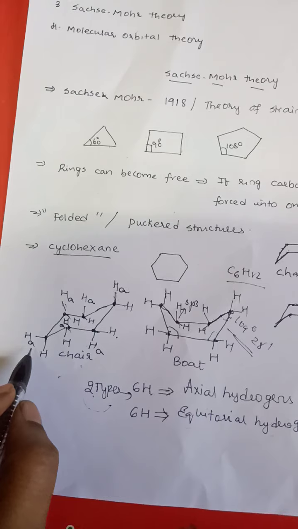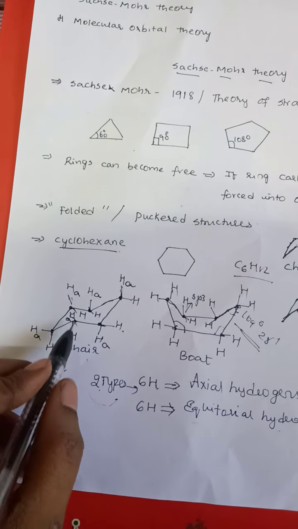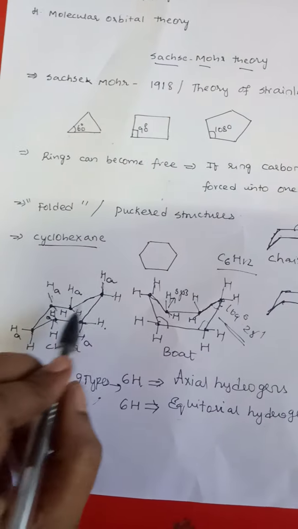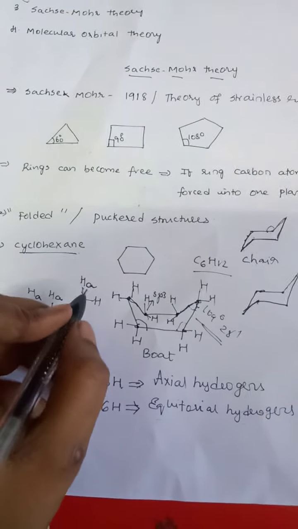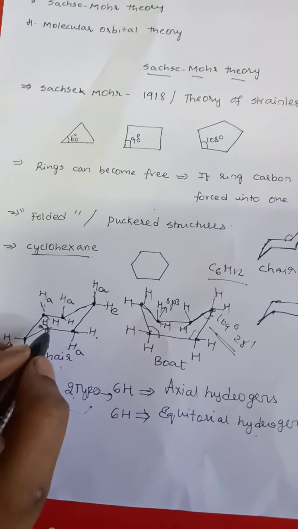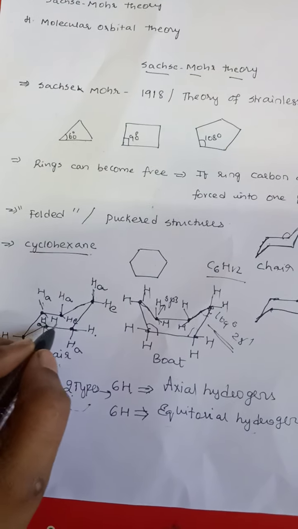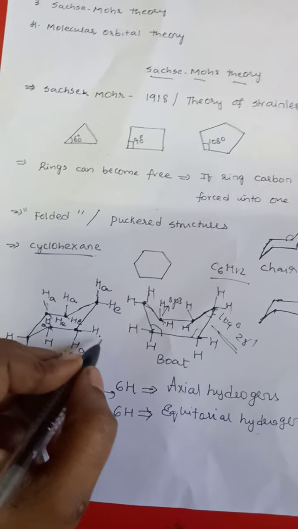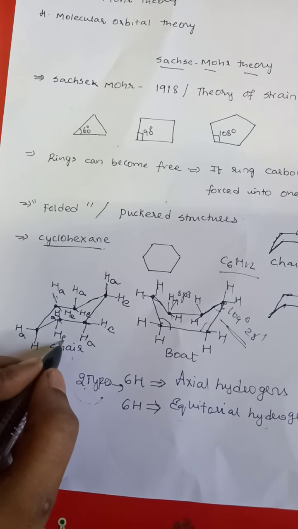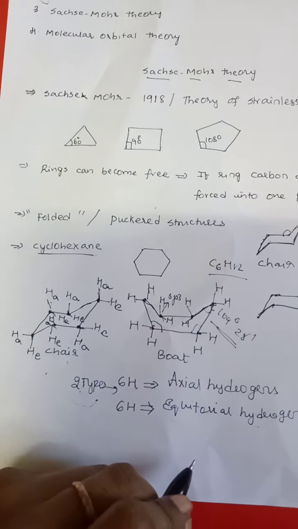One, two, three, 4, 5 and 6. So these 6 hydrogens are said to be axial hydrogens, and the remaining hydrogens which are moving parallel to the plane of the ring are said to be equatorial hydrogens. So these are the 6 equatorial hydrogens.